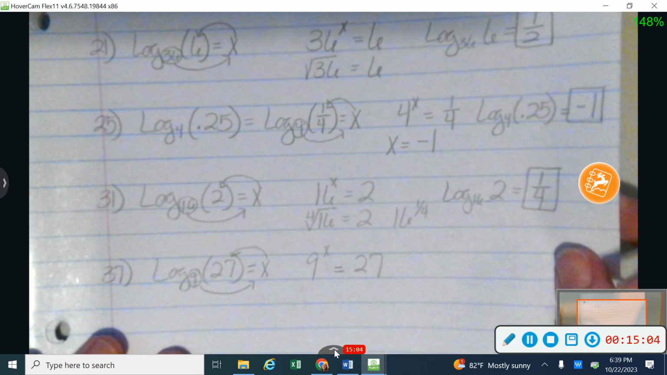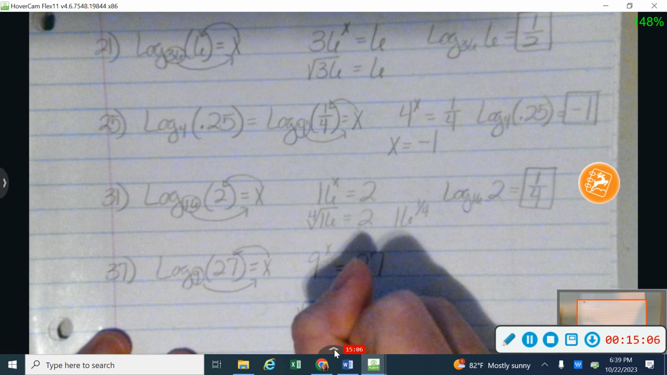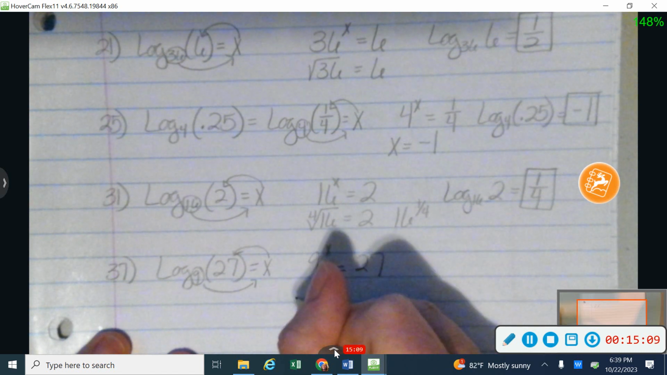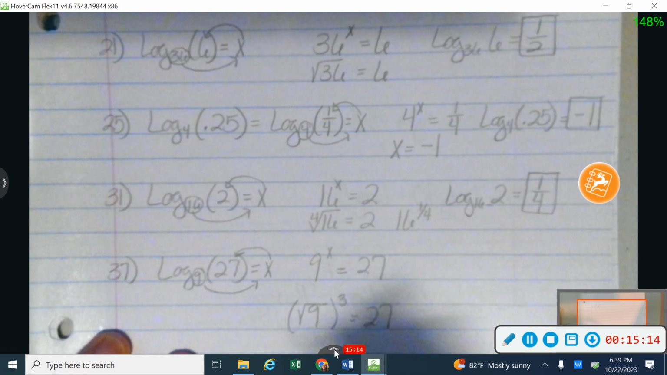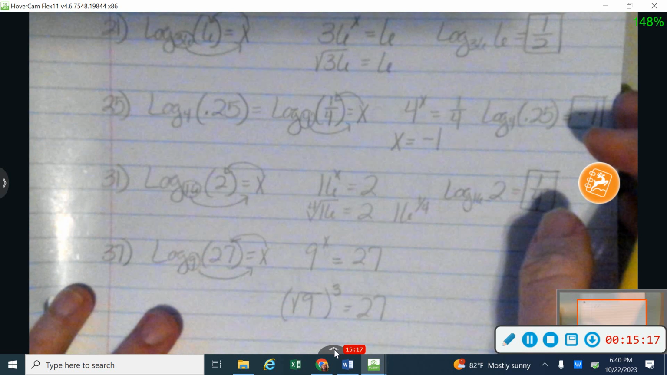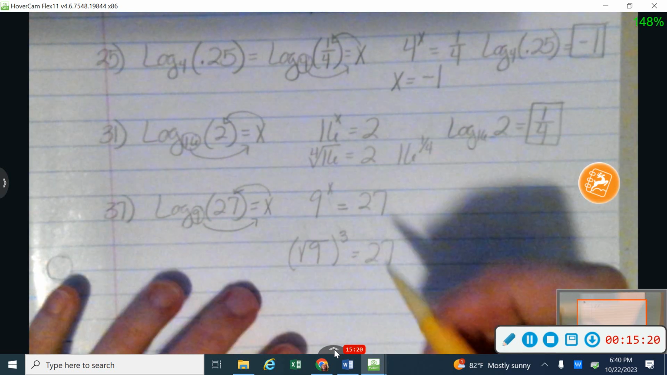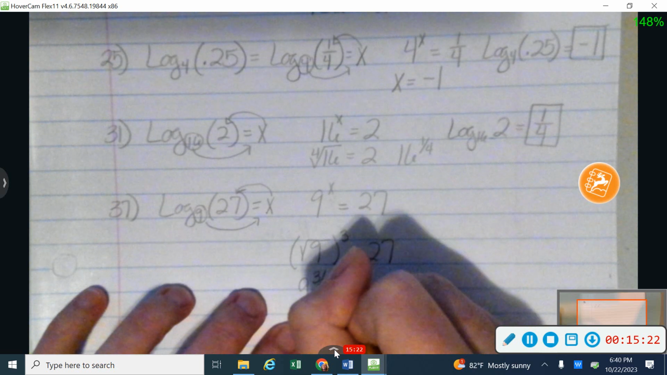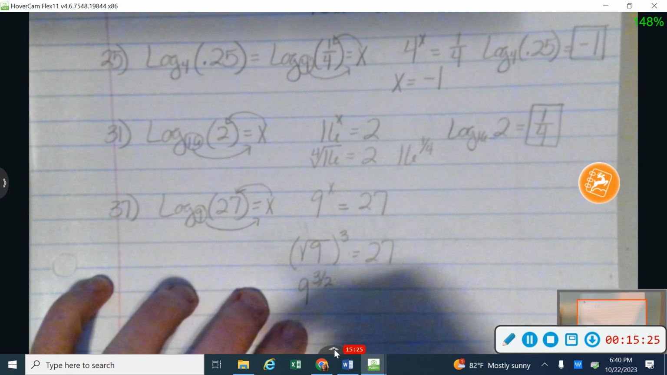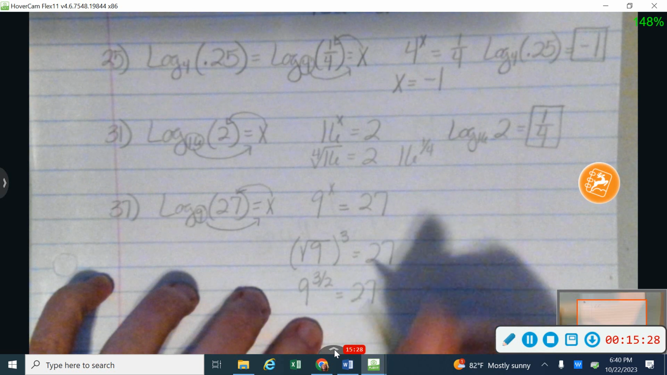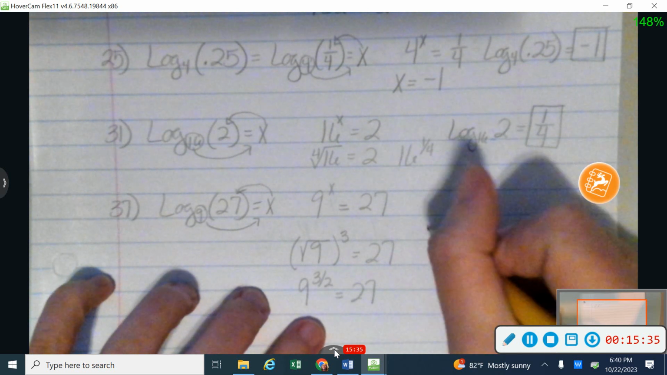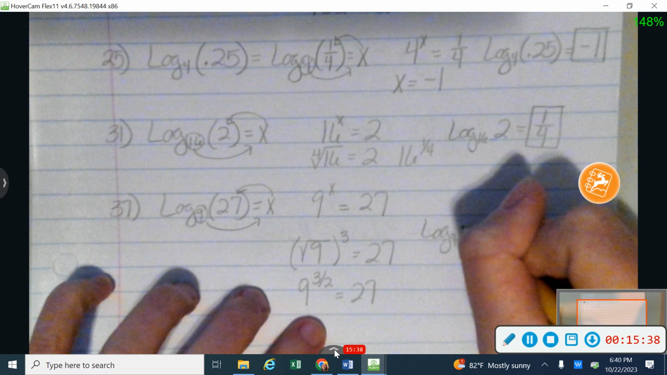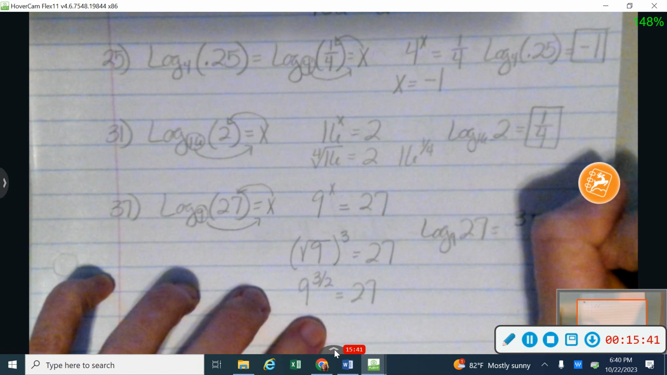So what I'm going to do is take the square root of 9, which would give me 3, and then I would take that 3 and cube it to give me 27. So the square root of 9 would give me 3, and then 3 cubed would give me 27. Let's rewrite that as a fractional exponent. That's going to give me 3/2. So 9 to the 3/2 power would equal 27. It's kind of like what we were doing up there on number 11, but backwards. All right, so I'm going to say then that the log base 9 of 27 is equal to 3/2.